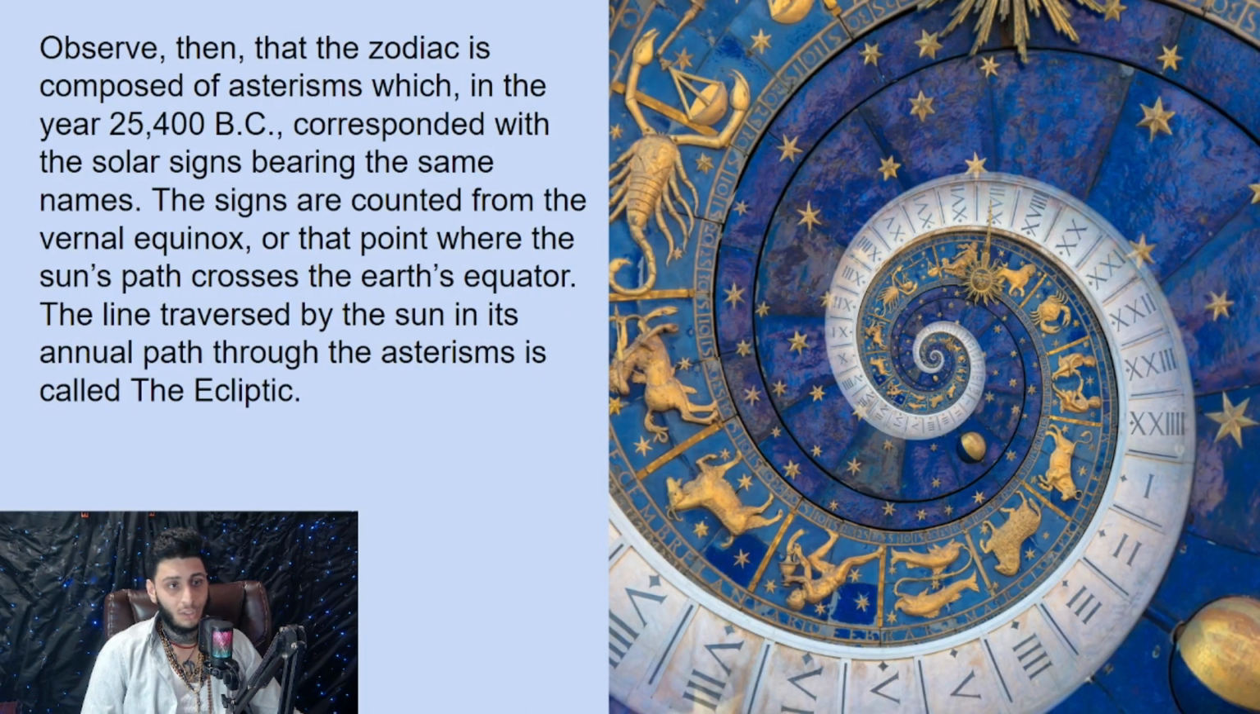Observe then that the zodiac is composed of asterisms, which in the year 25,400 BC corresponded with the solar signs, bearing the same names. The signs are counted from the vernal equinox, or the point where the sun's path crosses the Earth's equator. The line traversed by the sun in its annual path through the asterisms is called the ecliptic.